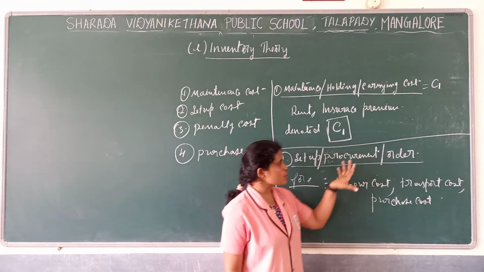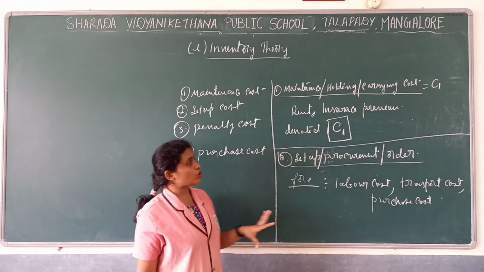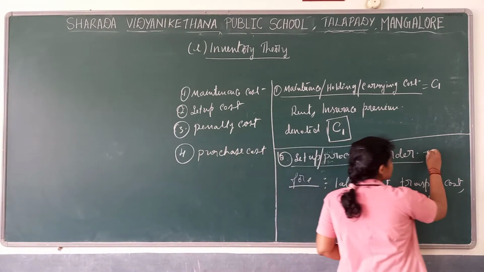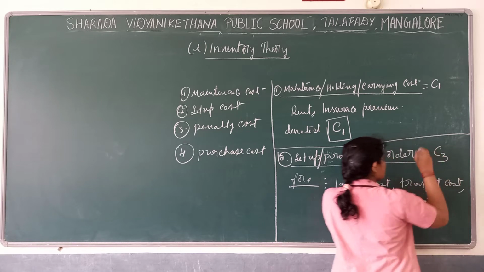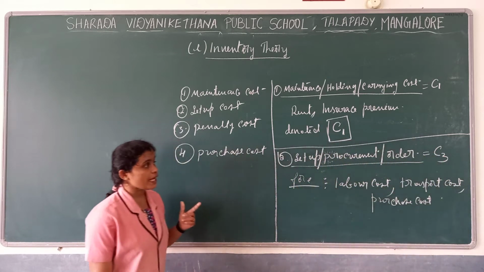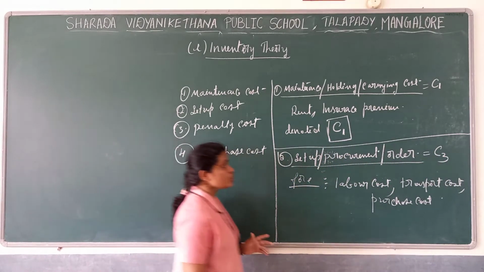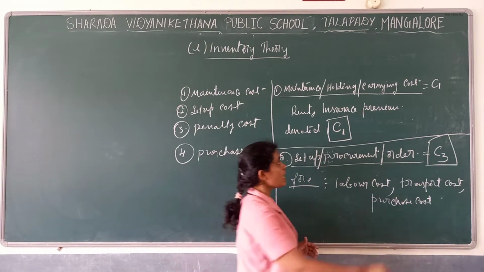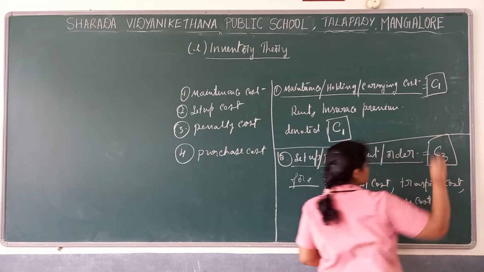So such kind of cost we call setup cost, procurement cost or order cost, and it is denoted by C3, not C2, it is denoted by C3. And here you have to remember this particular letter, we use it in the formula.